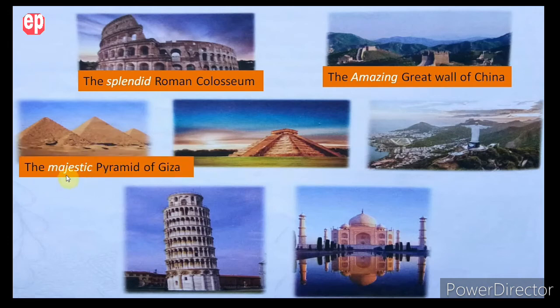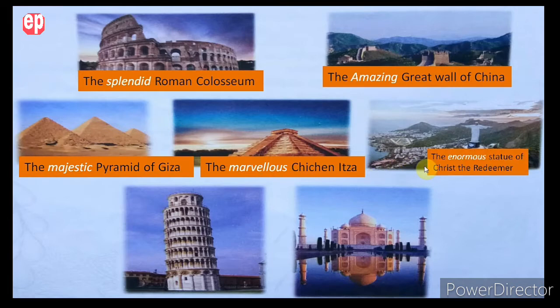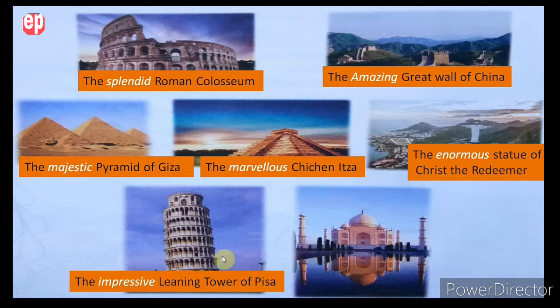The third picture is the majestic Pyramid of Giza. Fourth picture is the marvelous Chichen Itza. Fifth picture is the enormous statue of Christ the Redeemer. Sixth picture is the impressive Leaning Tower of Pisa. And the seventh picture is the magnificent Taj Mahal.